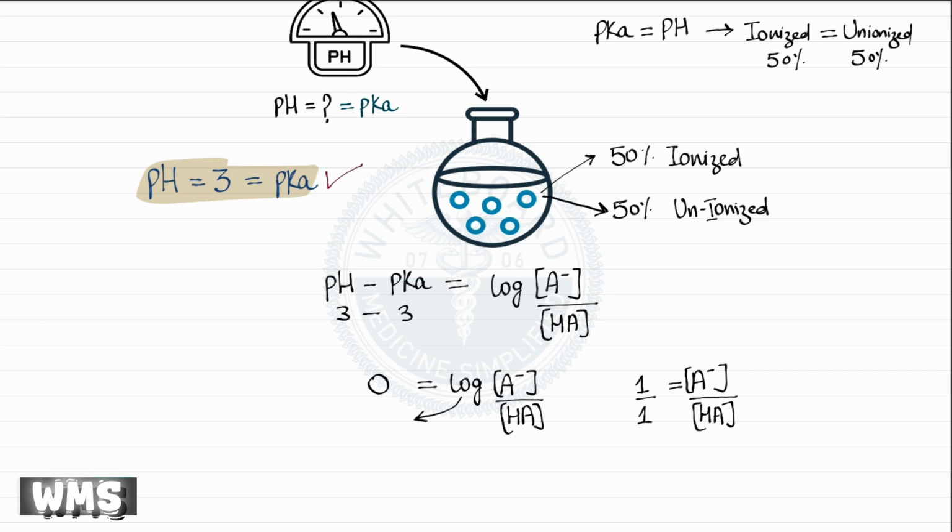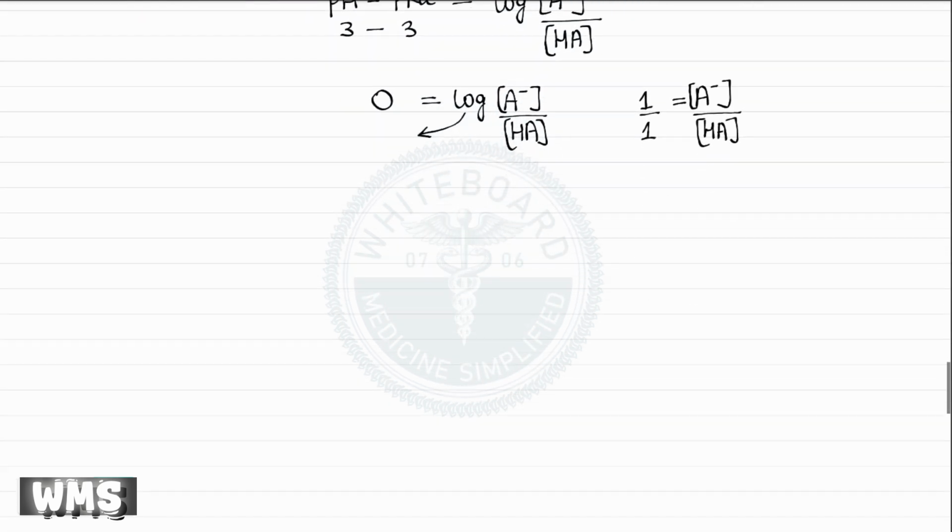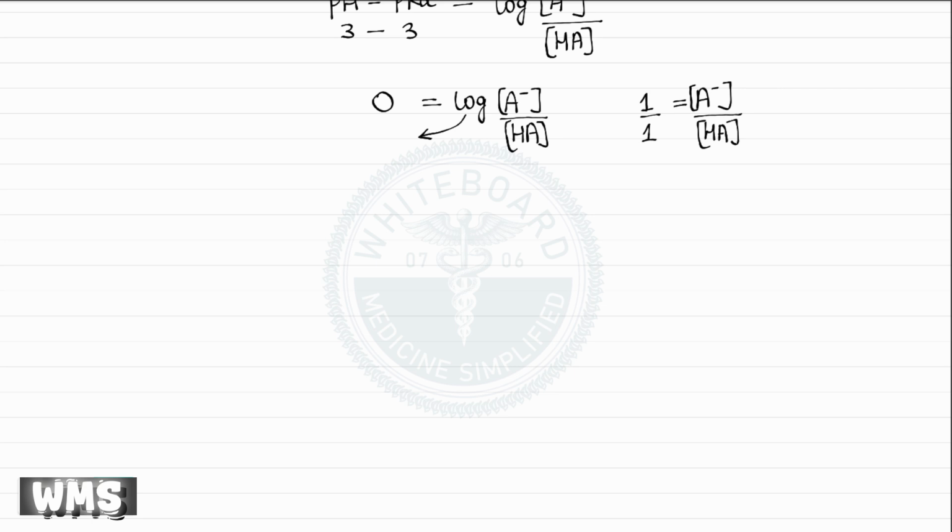Before we start applying the Henderson-Hasselbalch equation to solve numerical problems, it is very important to revise a few basic concepts of logarithms. Let me ask a simple question. What is the logarithm of 100? Since 100 has 2 zeros, the log of 100 is 2, and correspondingly, the anti-log of 2 is 100.